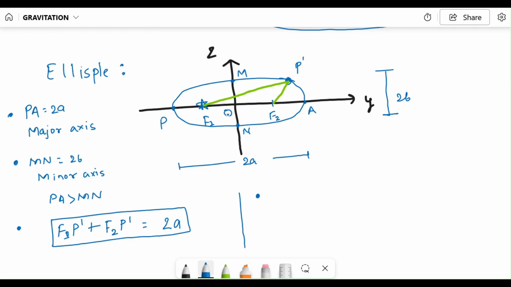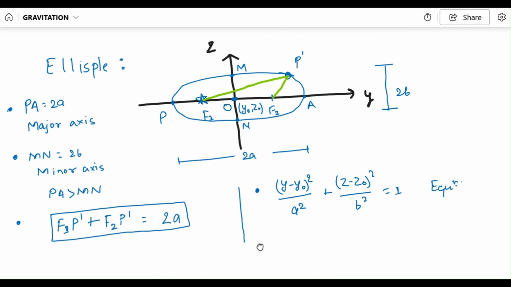Okay, and we have an equation for this ellipse. Let's say this point O, which is here at the center or origin, is y naught, z naught. So the equation we have is (y minus y naught) square divided by a square plus (z minus z naught) square divided by b square equals 1. In this scenario, this is the equation for this ellipse. Okay, let me make it more familiar to what you might have studied.